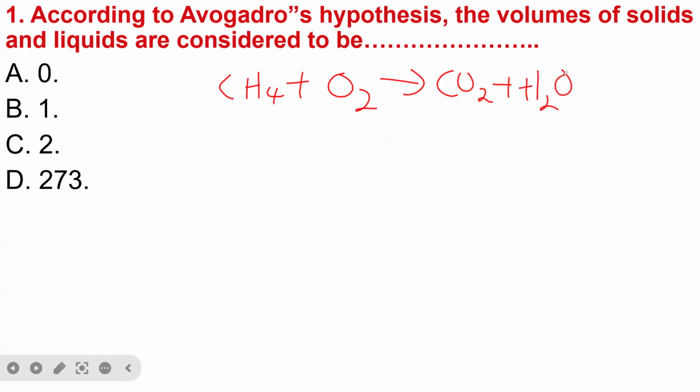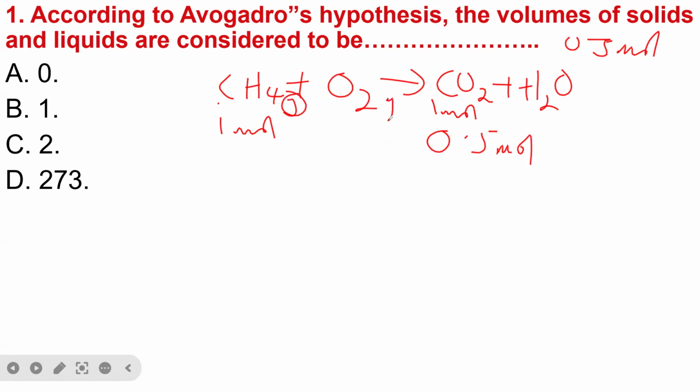So let's say the molecules of CO2 here, let's say is 0.5 mole. So that is 0.5 mole, here is 0.5 mole. You can see clearly the number of moles of CO2 here is 1 mole, and the number of moles of CH4 is also 1 mole. All these are gases. This one is also gas. Now, the number of moles of CO2 here is already given as 0.5 mole.